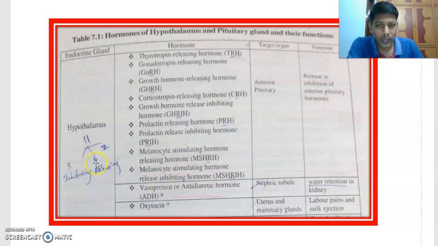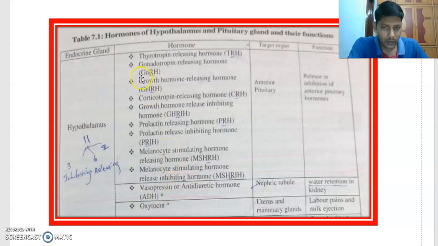Here, how many releasing hormones are there? 6 releasing hormones are there, and 3 inhibiting hormones are there. You can see here, this is an inhibiting hormone, this is an inhibiting hormone, this is an inhibiting hormone. 3 inhibiting hormones are there.